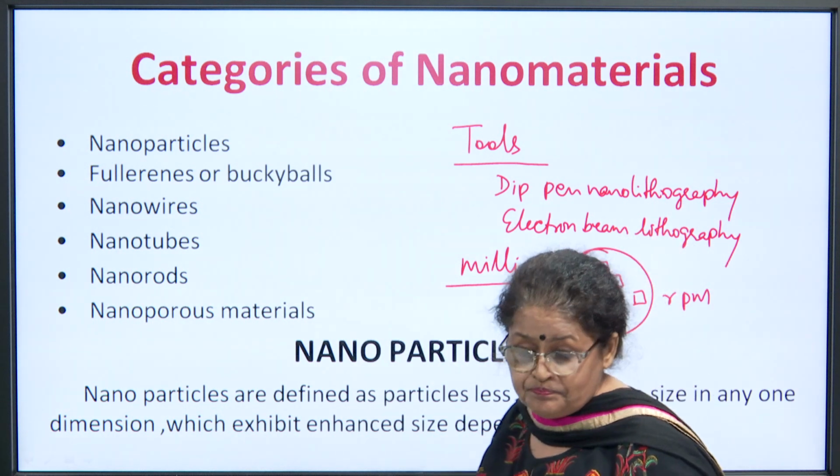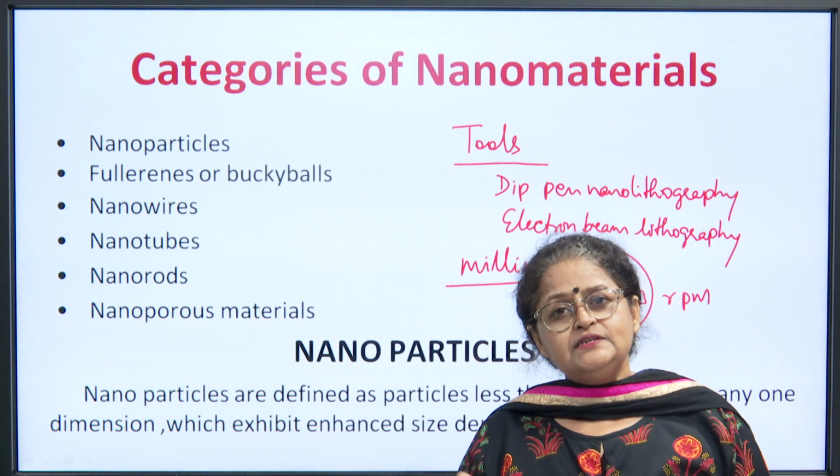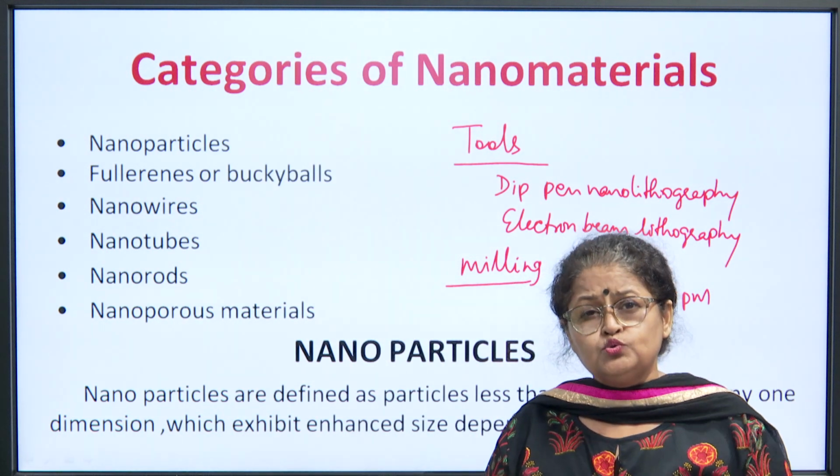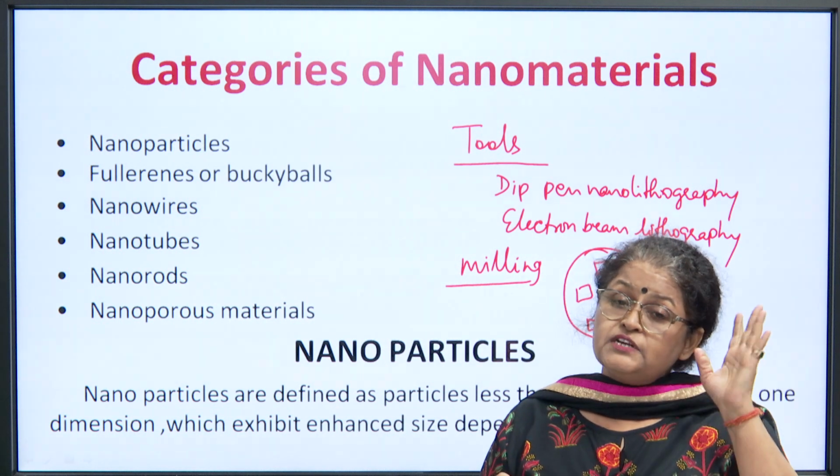chip off. In fact, you know, it is so beautiful that these nanomaterials have been used during the litho era, during that stone age also.